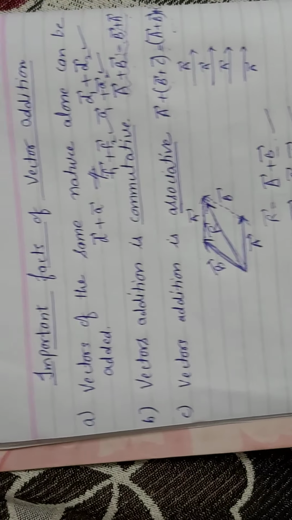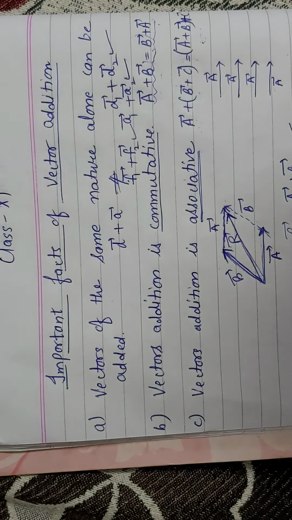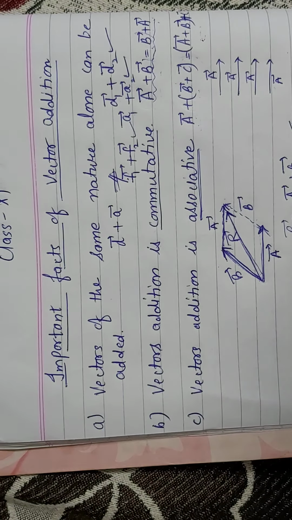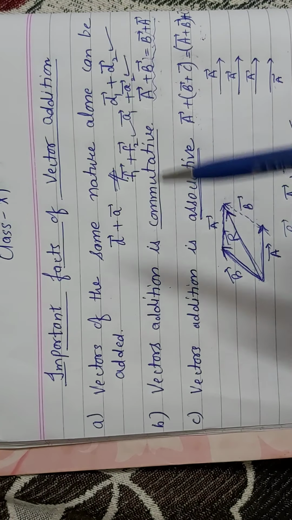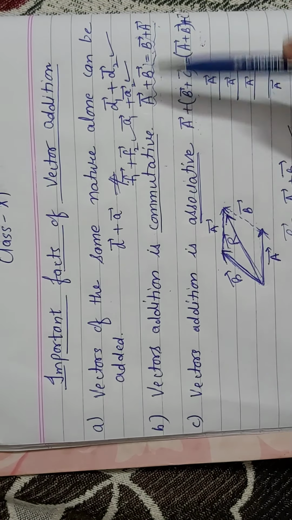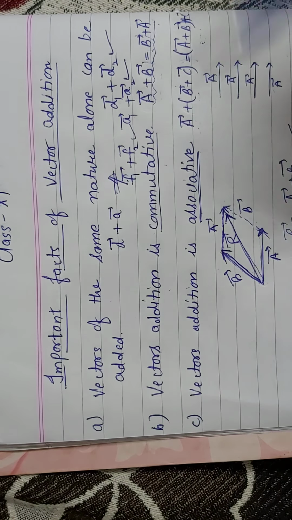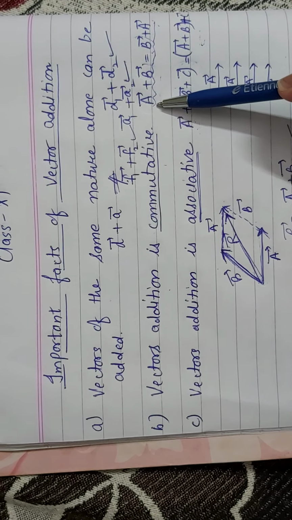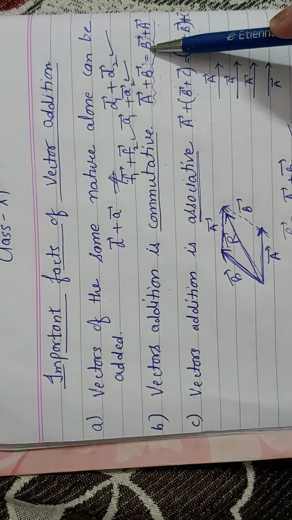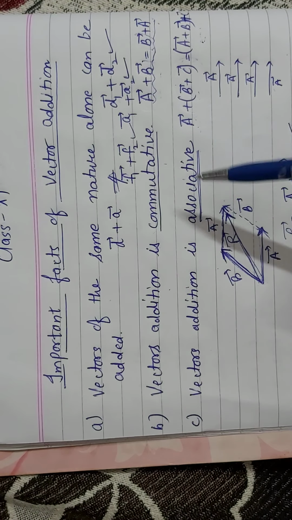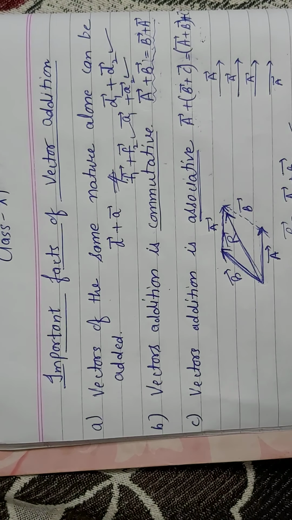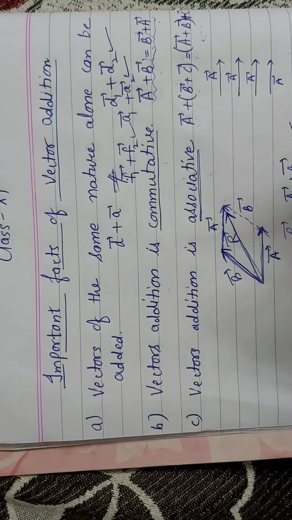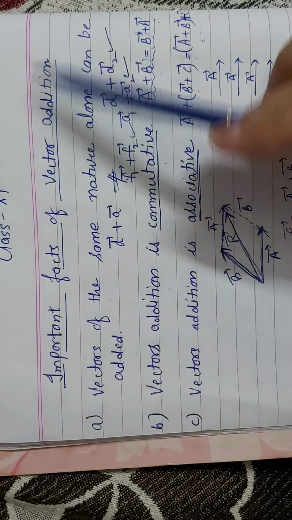So I hope these three facts are clear to you. Vector addition can be done for similar physical quantities. Vector addition is commutative. We can add two vectors starting from either one: firstly taking A then adding B, or firstly taking B then adding A. And vector addition is associative. If we have three vectors, then firstly we can add any two vectors, then we can add the third vector to it. Both times we get the same result. So I hope these facts are clear to you.